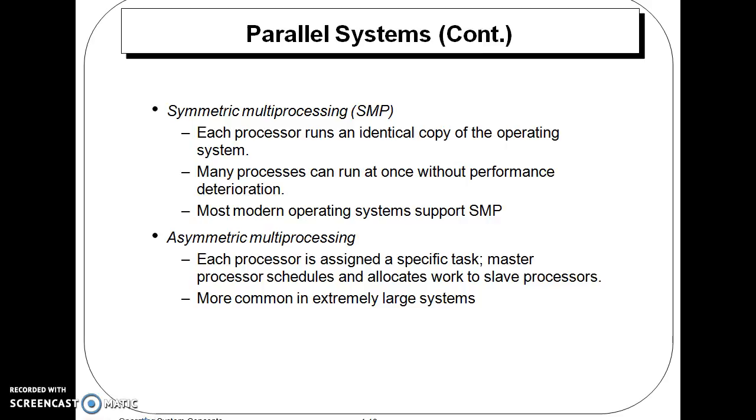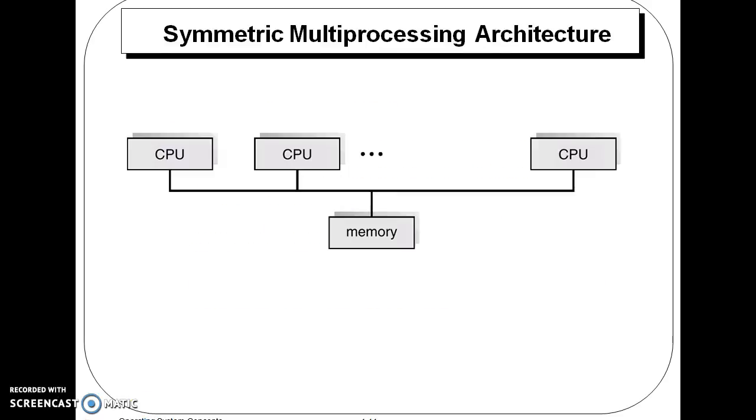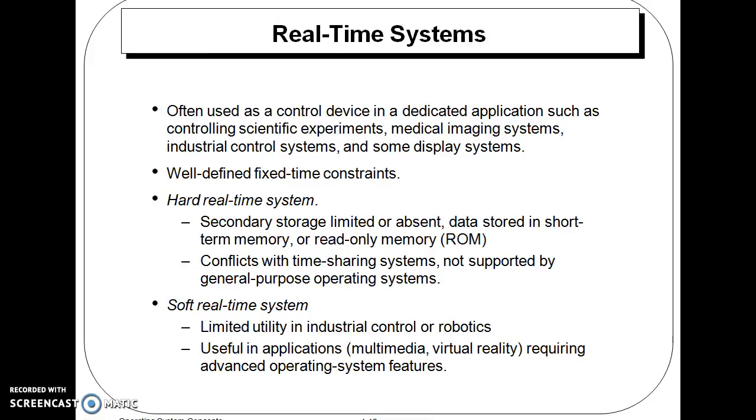In asymmetric multiprocessing, each processor is assigned a specific task. Basically, there is a master processor, and there are slave processors. The master processor is the main processor, and the slave processors work under the master processor. So this is basically used in large systems. This is the multiprocessing architecture, and this is the memory allocated to the different types of systems.